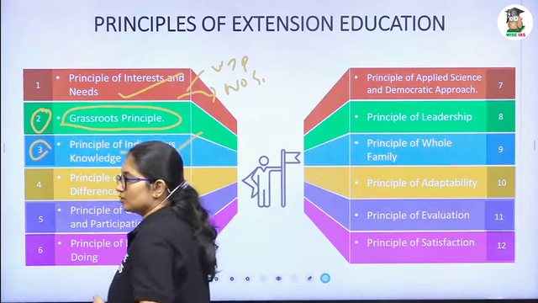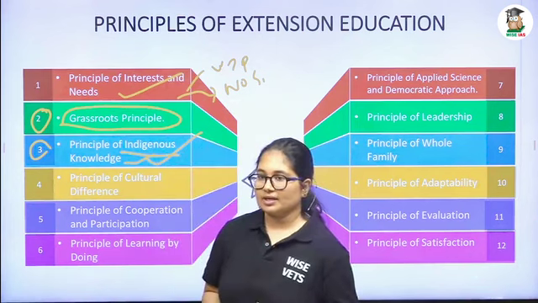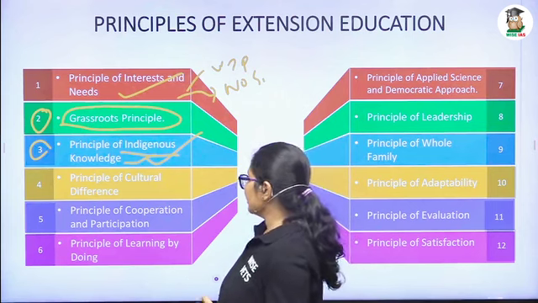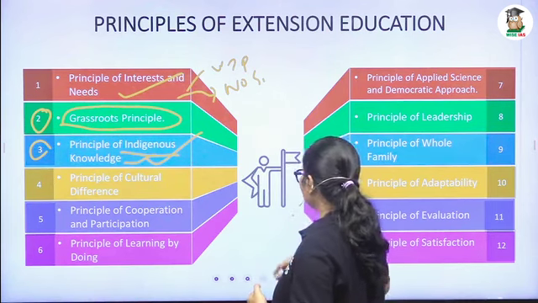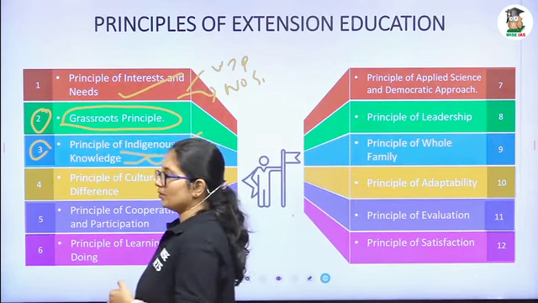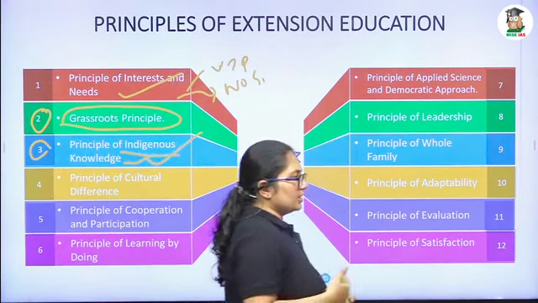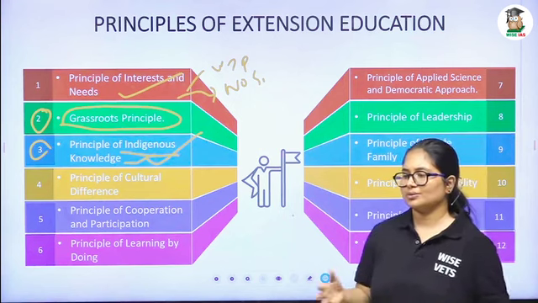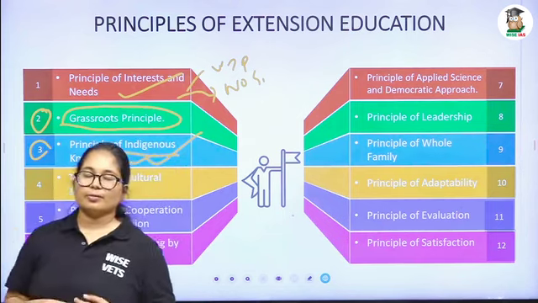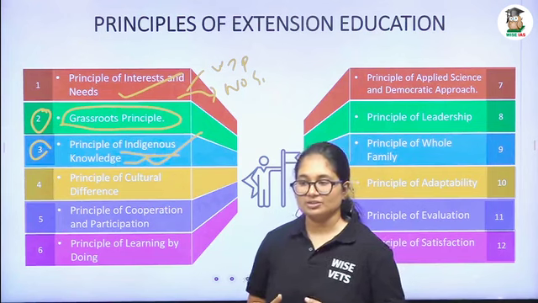So far we have seen three principles. One is the principle of interest and need, the second one is the grassroots principle, and the third one is the principle of indigenous knowledge. And the fourth one is the principle of cultural difference. What do you mean by culture? Culture means, we know that in a society there will be different cultures. The amalgamation of cultures is the society. My culture will be different from yours. The South Indian culture will be different from North Indian culture and Northeastern. Each place has different cultures and values.